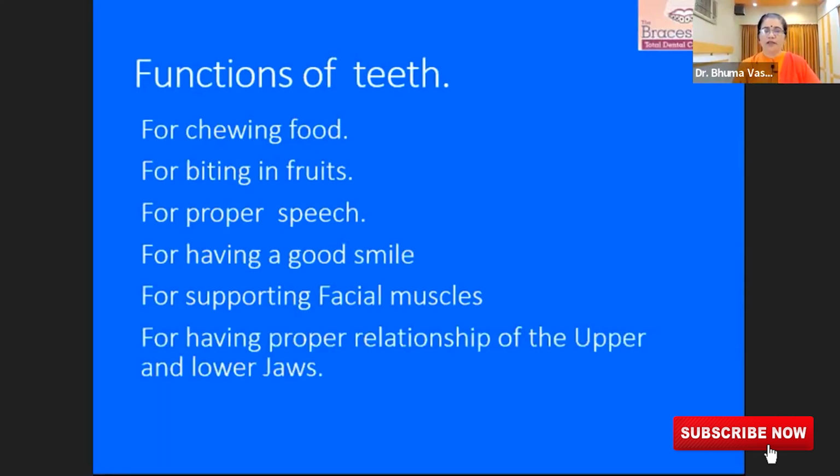And of course, for having a proper relationship between upper and lower jaws. Your teeth are basically the doorway to your health. And this is a chewing machine. When you chew well, your overall health remains proper. And so it is very important to have healthy teeth.